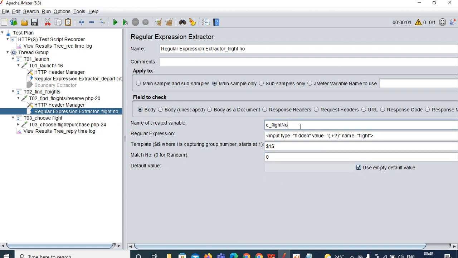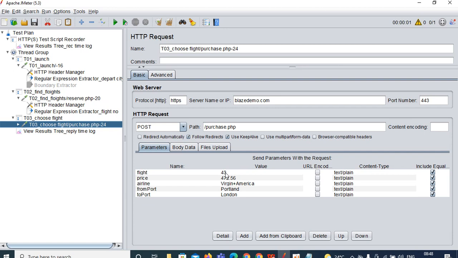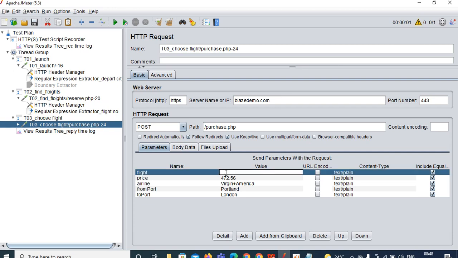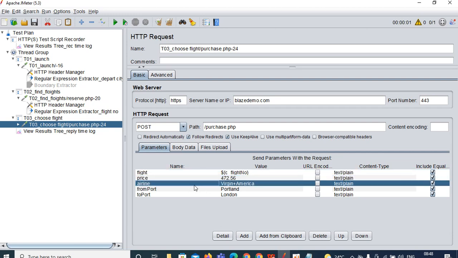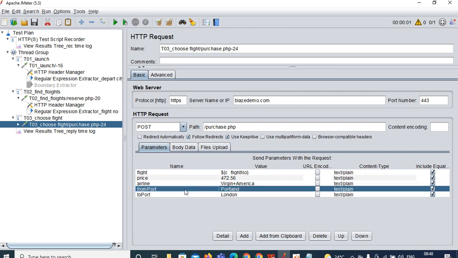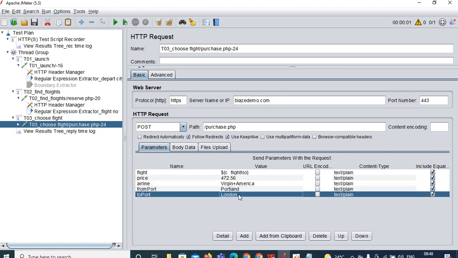This C flight number you need to pass in the next request. In request number 24, you can see 43 is there. Remove 43, type dollar, flower bracket open, Ctrl V, flower bracket close. That's all. In a similar way, you need to capture the price, airline, and also the departure and destination cities. You can capture all things.